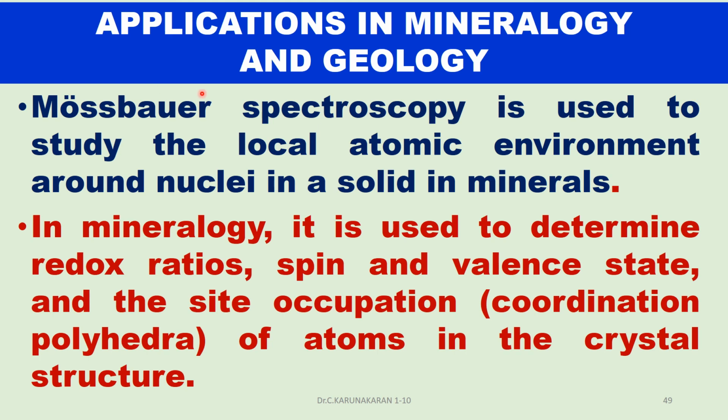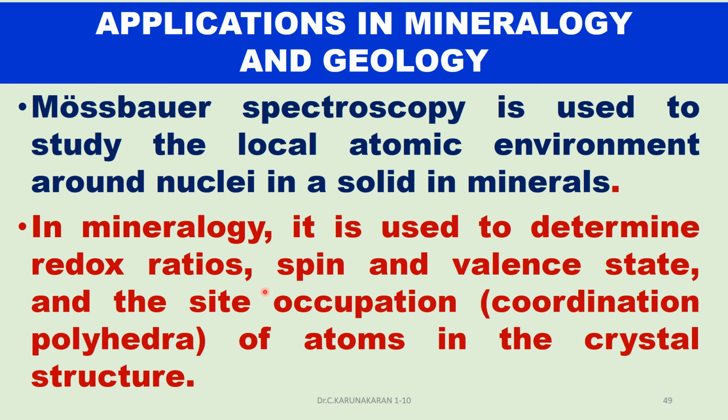So far, we have studied the applications of Mössbauer spectroscopy in chemistry, biology, etc. Now let us study the applications in mineralogy and geology. It is used to study the local atomic environment around the Mössbauer active nuclei in solid minerals. In mineralogy, it is used to determine the redox ratios.